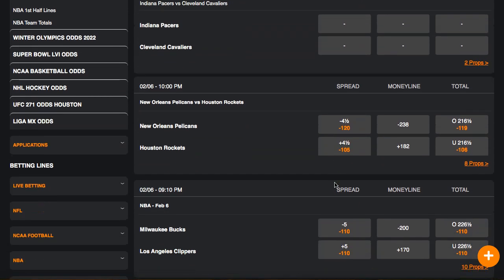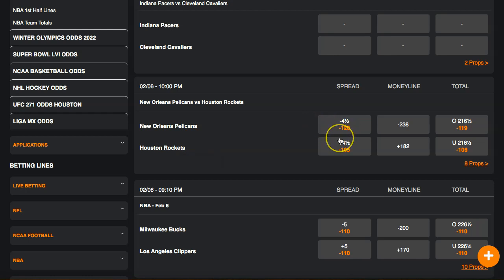There's two basic ways to place a bet. There's also prop bets as well. So as a beginner, you're going to want to do either a money line bet or a spread. So what's the difference between the spread and the money line? With the money line, you're just picking a straight winner. It doesn't matter if the Pelicans win or the Rockets win. It doesn't matter how much they win by. They can win by a point, they can win by 10 points. It doesn't matter. With the spread, it matters how many points. That's why there's a spread.